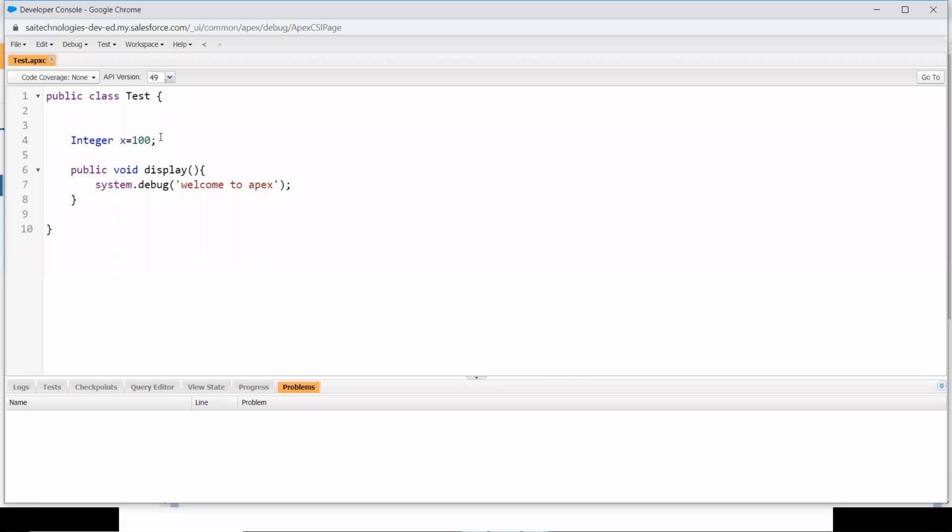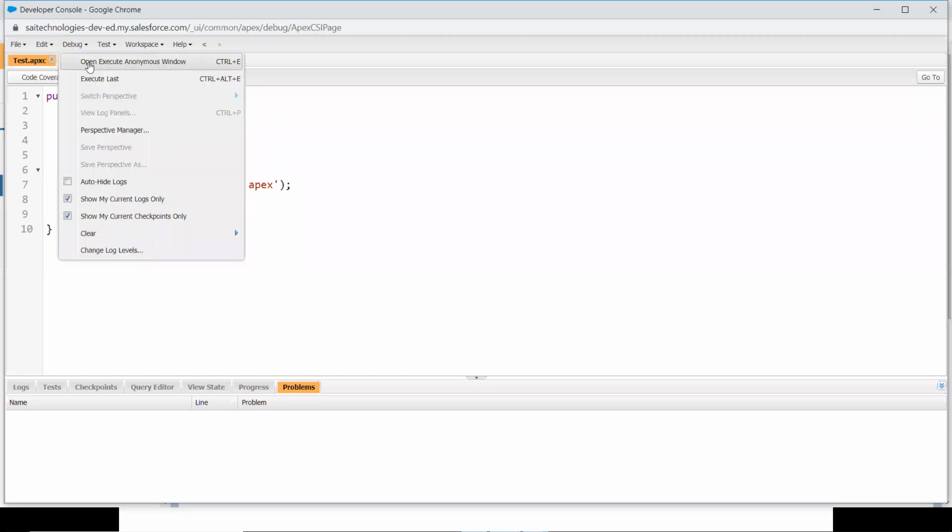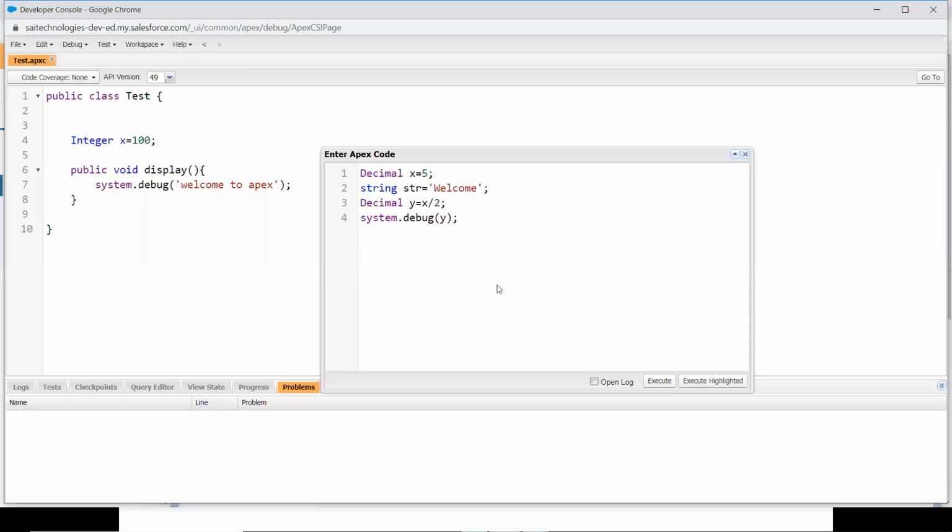Now I need to execute the function display inside the class test. How can you do that? To check this, I'm not going to write a Process Builder or a trigger. I'm a beginner. So what do I have to do? Go into Debug, and the Execute Anonymous Window is available here. Let me remove all these things.